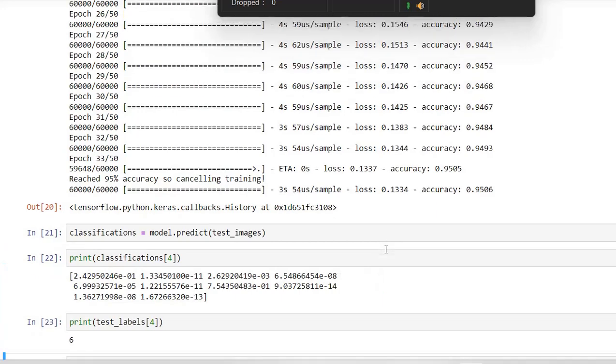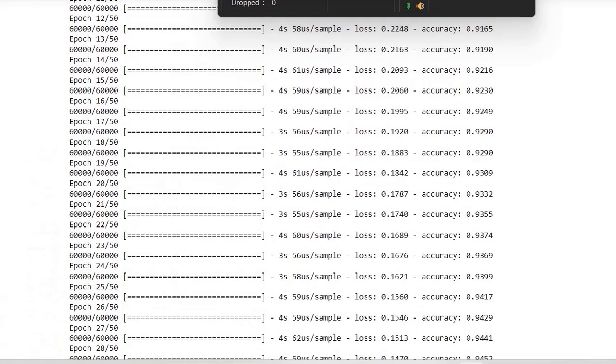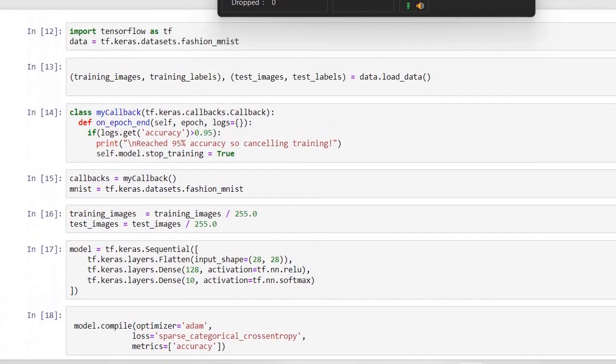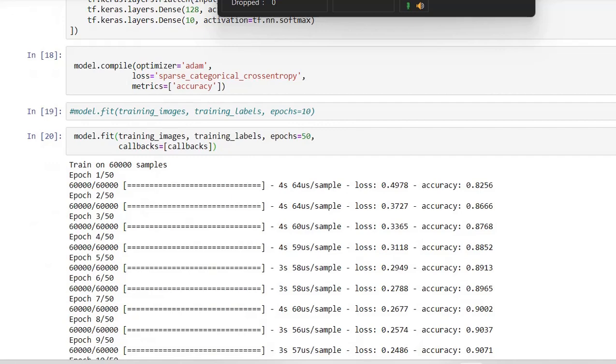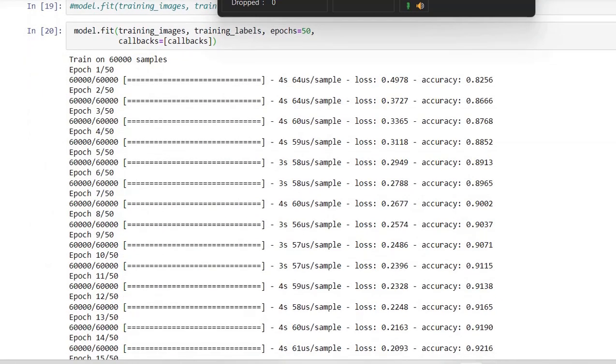Now we'll predict using this model. Again, we got the same label as 6. In case you want to understand in more detail about this fashion mnist data set using a machine learning neural network, just go through my previous video. You may get more knowledge and more understanding about this whole process.